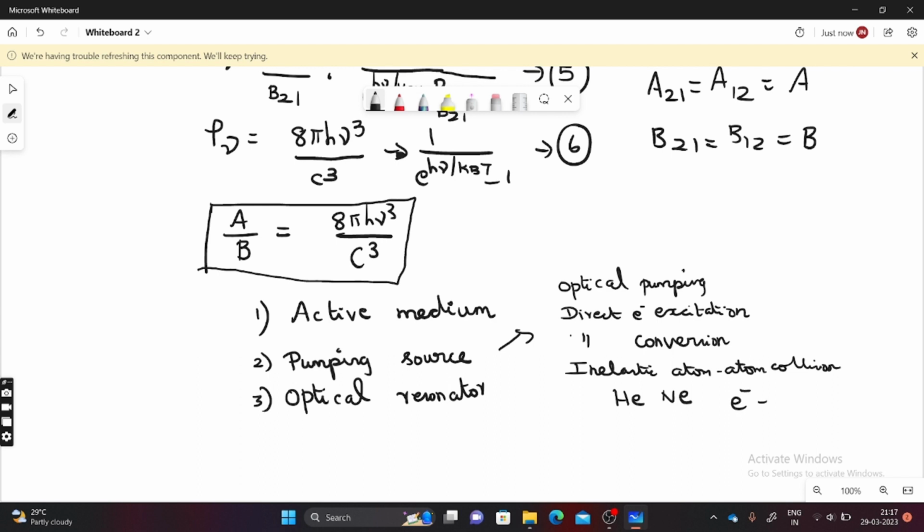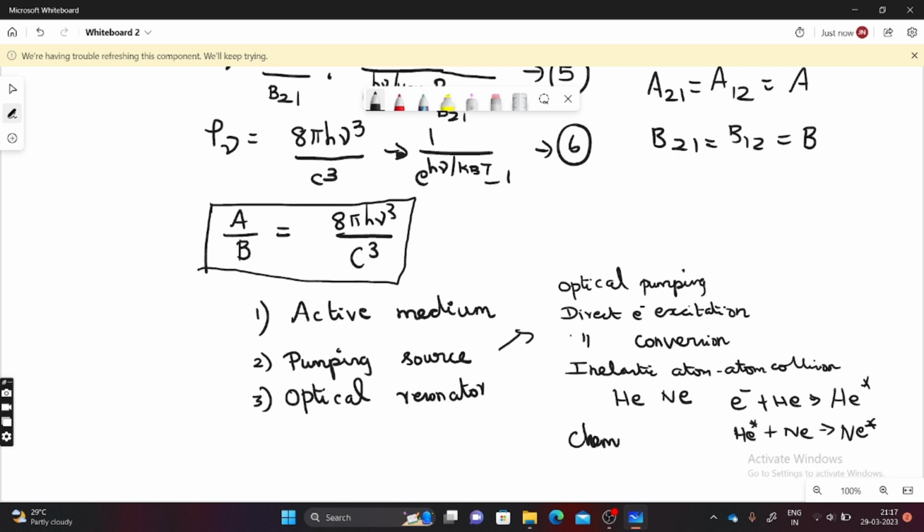First the electron combines with the helium and makes the helium move towards the excited state. Then, after reaching the metastable state, the helium comes down and reacts with the neon and makes the neon move towards the excited state. So that is called inelastic atom collision.